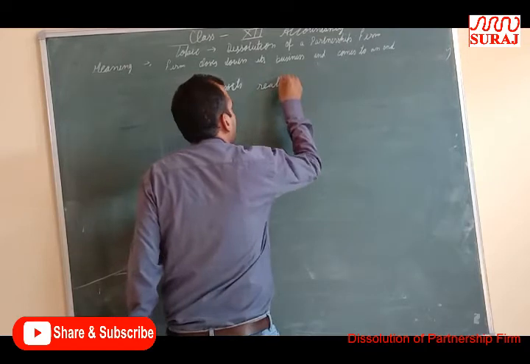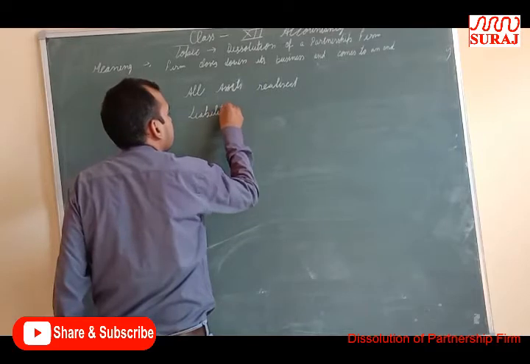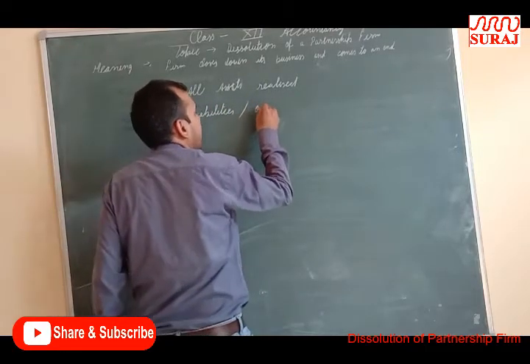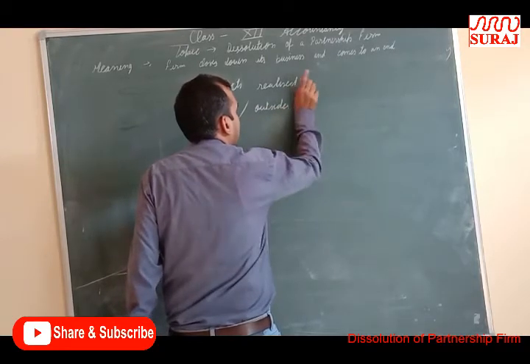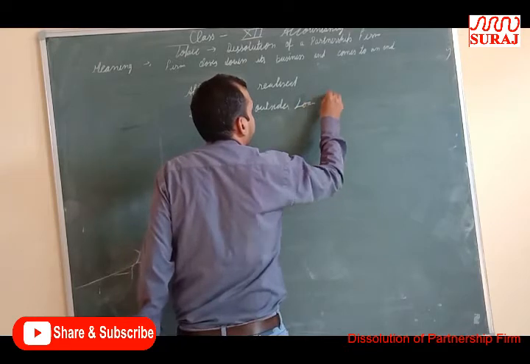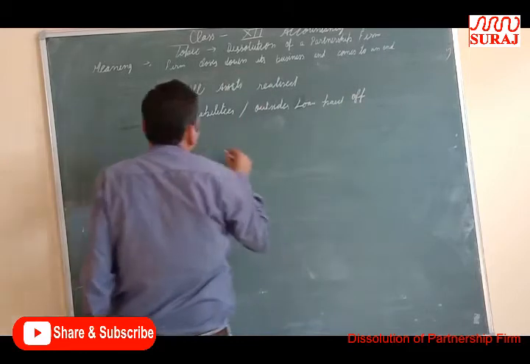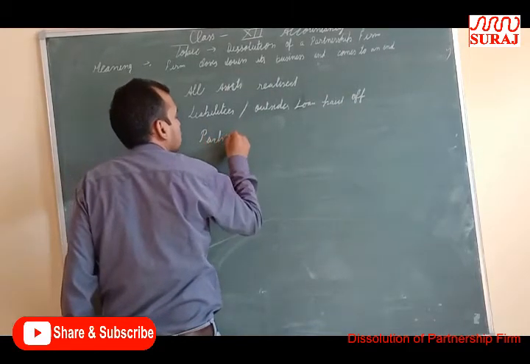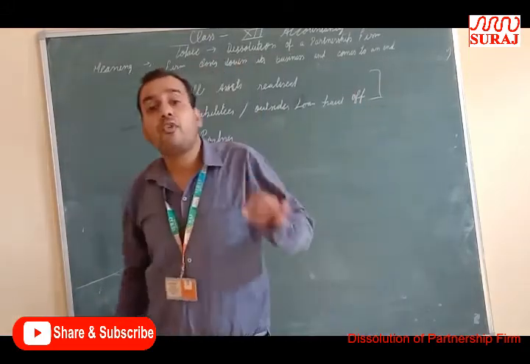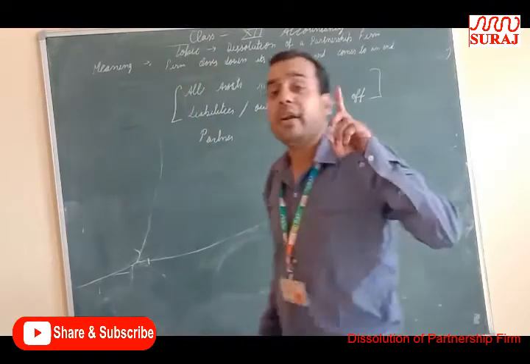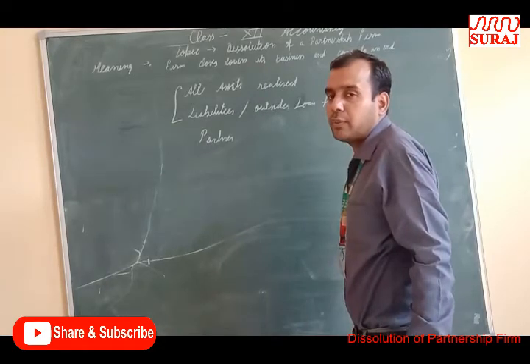Then liabilities and outside party loans, outsider loans, are paid off. From these two things, if any profit or loss is received, that will be distributed among the partners.